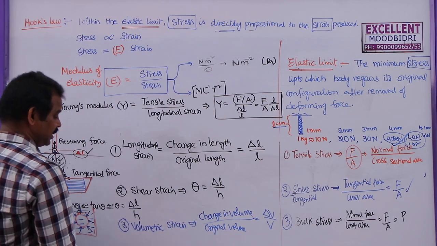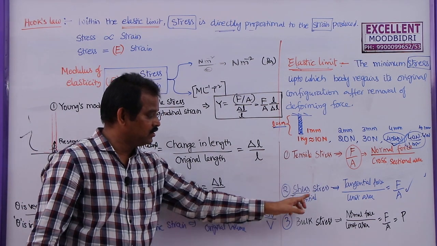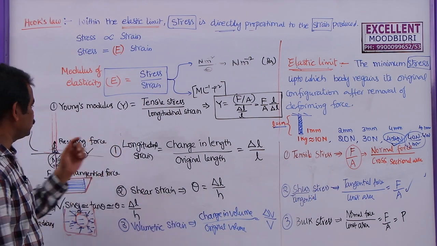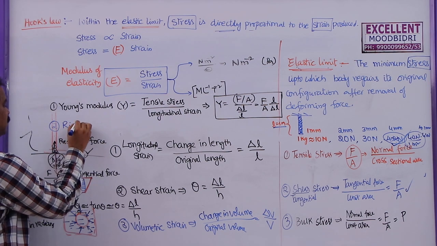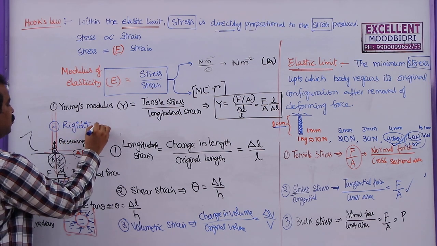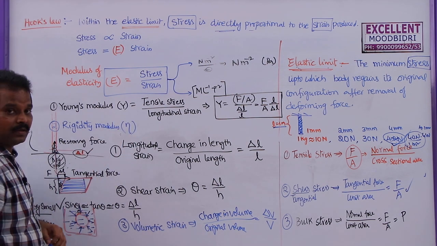Now what is the second type of modulus? That is the ratio between shear stress or tangential stress to the shear strain, called rigidity modulus. The second one is rigidity modulus, generally denoted with eta.